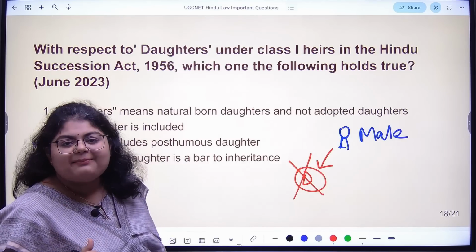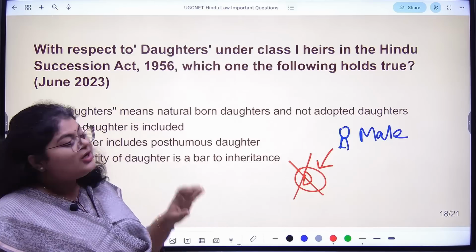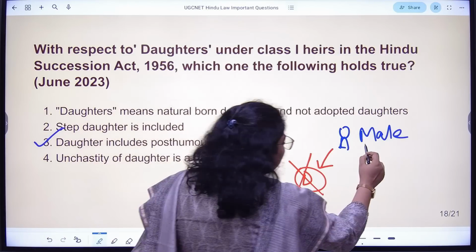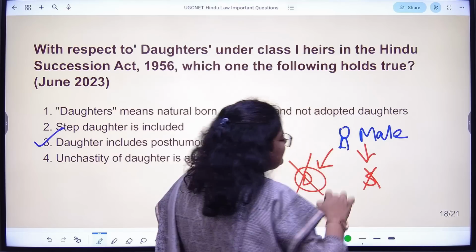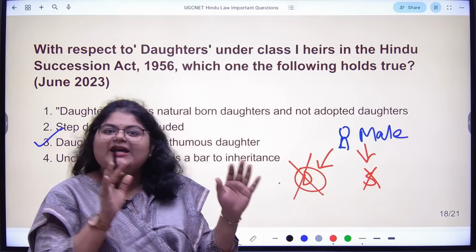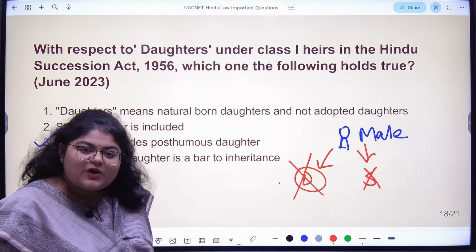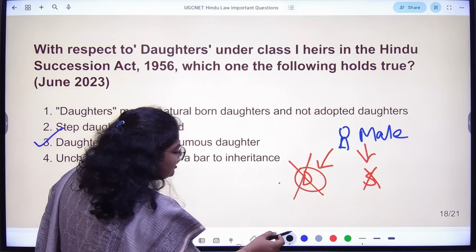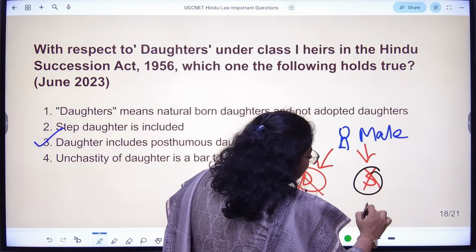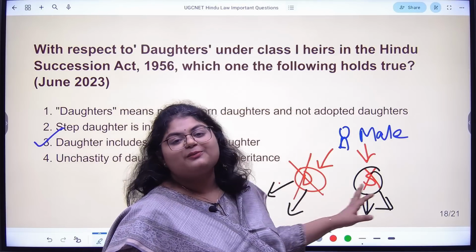Then what will happen? Will she get property or not? Hindu Succession Act is saying, don't worry. Even if the daughter or even the son, it can be anybody, if the daughter or the son of the Hindu male is dying before the actual father dies, don't worry. We will be passing on that property to the dead daughter's children or to the dead son's widow and children. They will be getting the property.